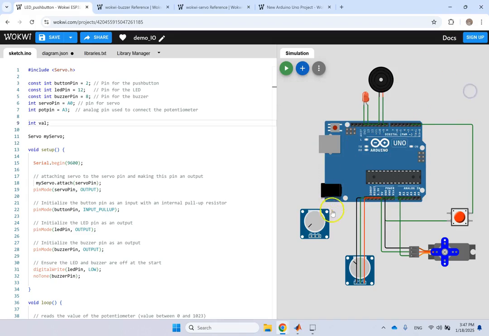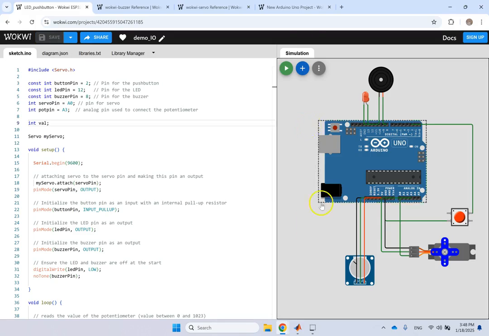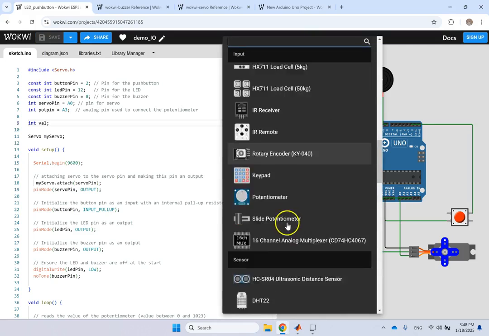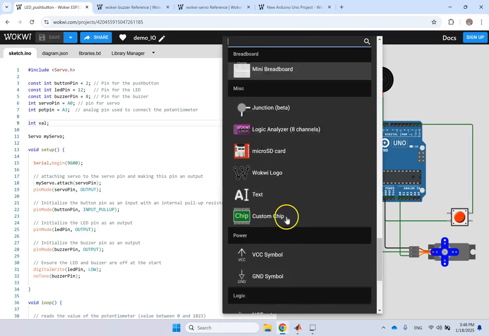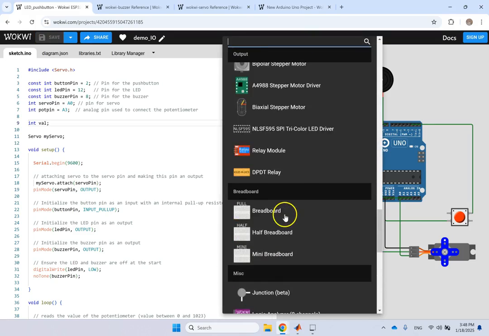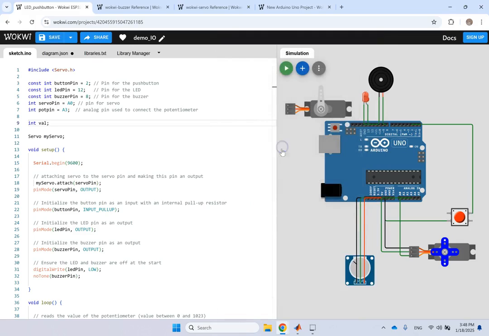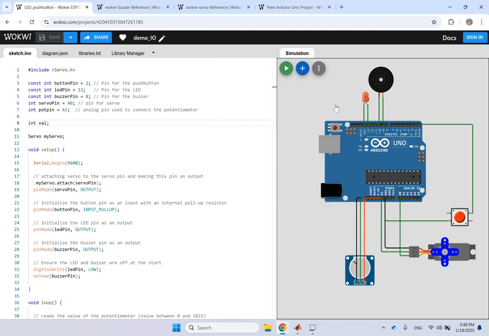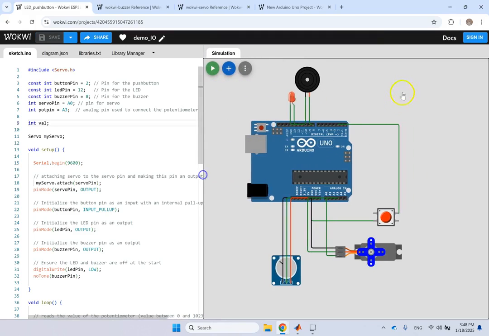So there are options when you bring them first in that it will give you, right? If I bring, let's say, for instance, a servo, so let's go to outputs and bring the servo. So you see it brings the servo, you click on it, it doesn't give you an option for rotation and so on. So some of them have some options, which is really beautiful. So anyways, what do I have here?